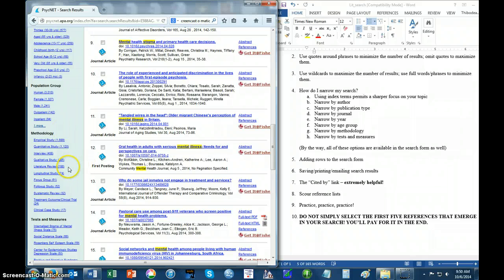Although I will say this, literature reviews are here. There's 188 total hits, and literature reviews can be a really fantastic way to learn about a research area, because of course the purpose of a literature review is to summarize all knowledge obtained to date on a given topic, and so by doing that you can learn a great deal about this area.